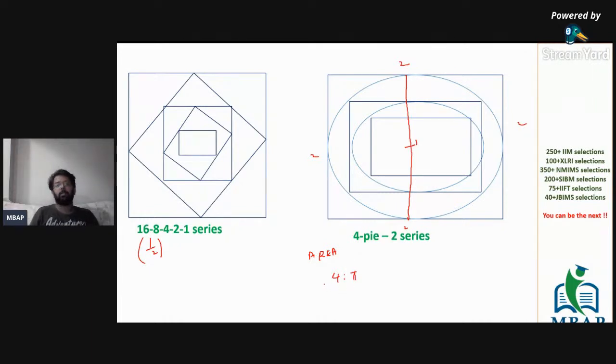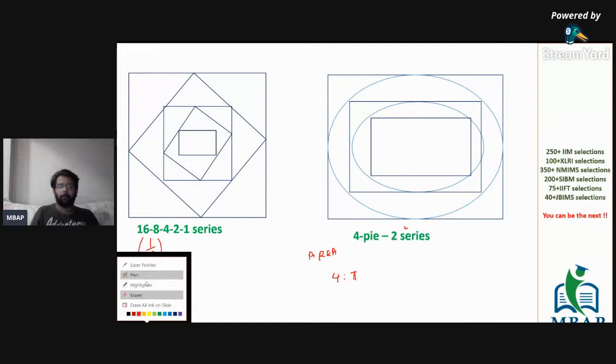So the ratio of the first square to the first circle is nothing but 4 to pi. I repeat, the ratio of the first square versus the first circle is nothing but 4 to pi.